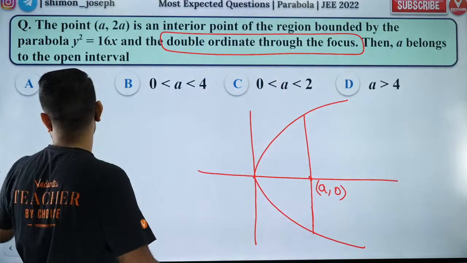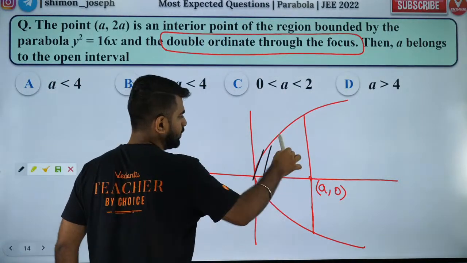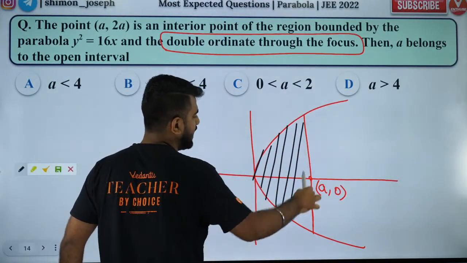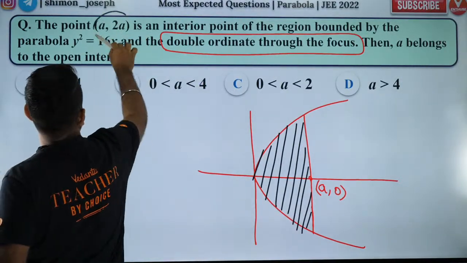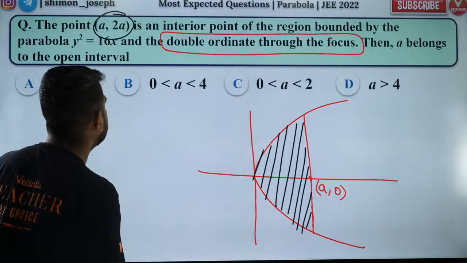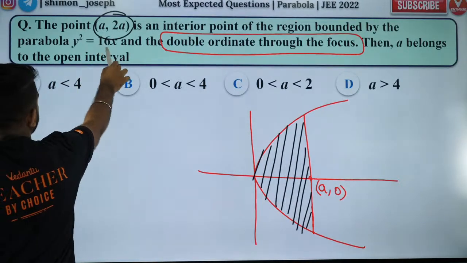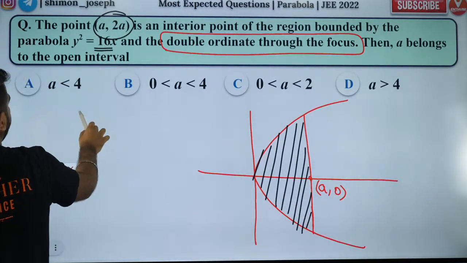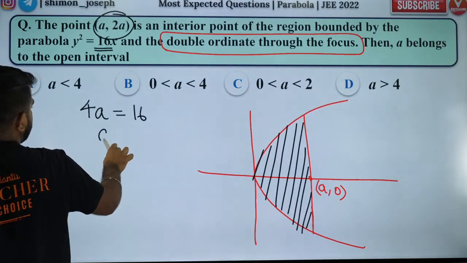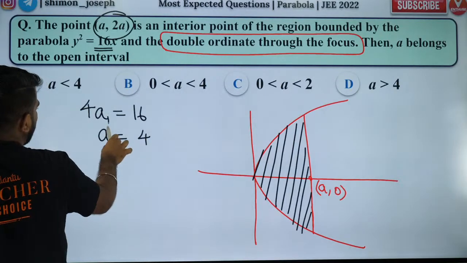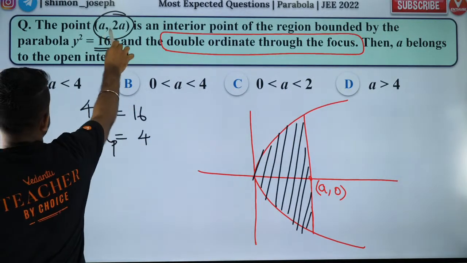So they are saying that your point should lie in this region. So what is the condition on this? First thing, your parabola is y square equal to 4ax. So 4a is equal to 16, so a is equal to 4. This is a for the parabola, okay? Don't get confused, this a is different.